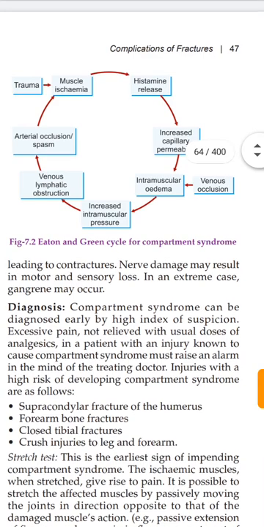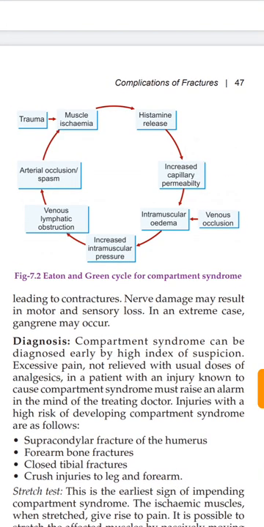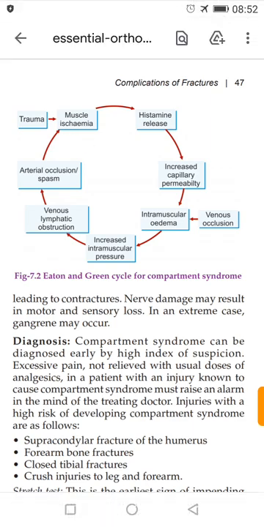First of all, the Eaton and Green cycle of compartment syndrome. When trauma occurs, muscle ischemia occurs. Muscle ischemia causes histamine release, which increases capillary permeability, which causes intramuscular edema. Venous occlusion also causes intramuscular edema and increased capillary permeability.